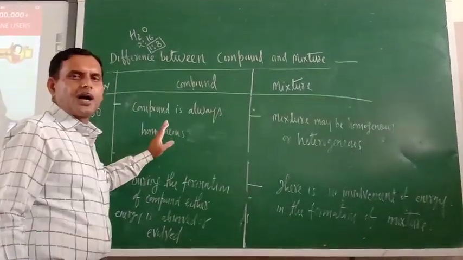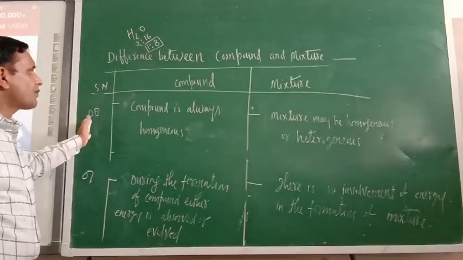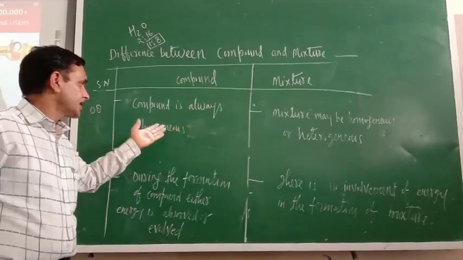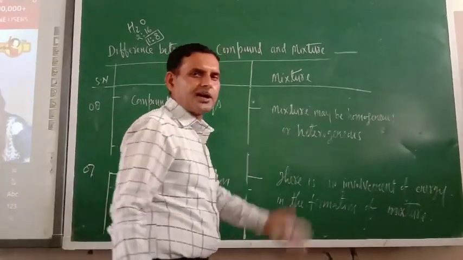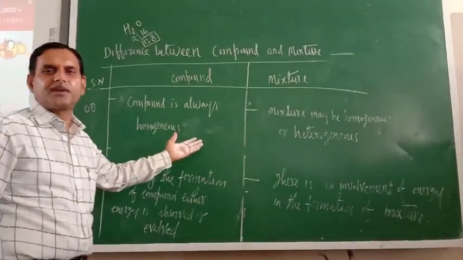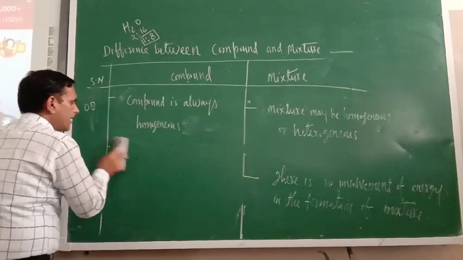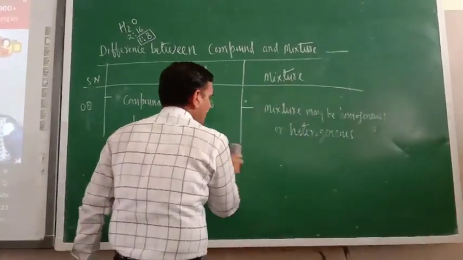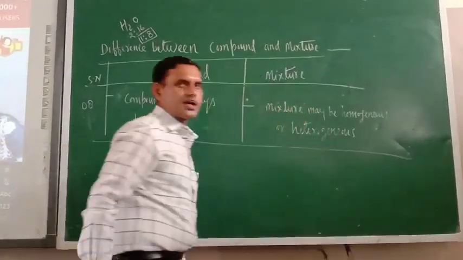Dear cadet, I forgot to write one of the important differences. This is the point number 8 difference. As you know, a compound is always homogeneous, but a mixture may be homogeneous or heterogeneous. This is also one of the differences. So in total I taught you 8 differences, and I am hoping that you will write all 8. So this particular portion is also finished.